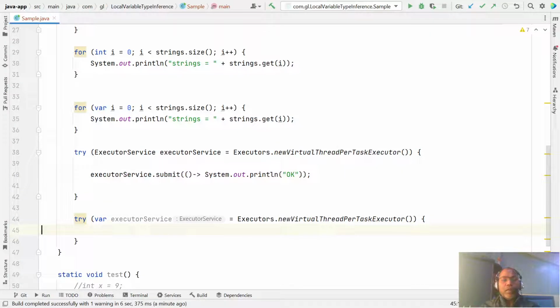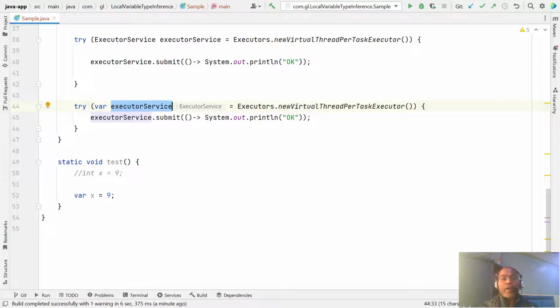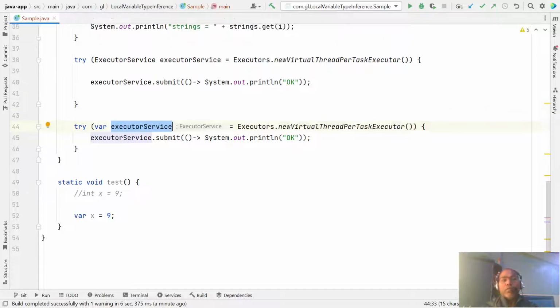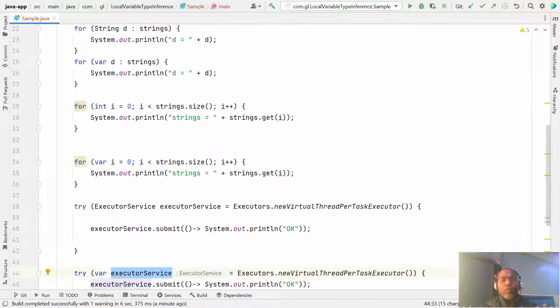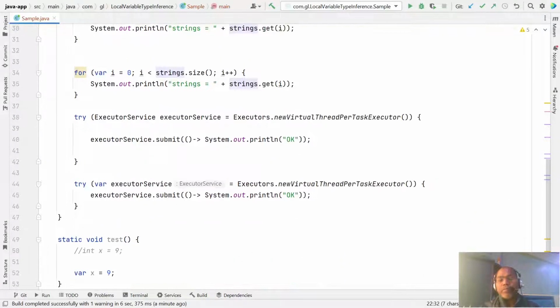Similarly, here you can also use the same. No, this is a compiler automatically identified. What is the type of this executor service? So these are the places where you now have options. You can write the data types or even simply say var. Don't worry about what is needed. The compiler can infer, can figure it out.